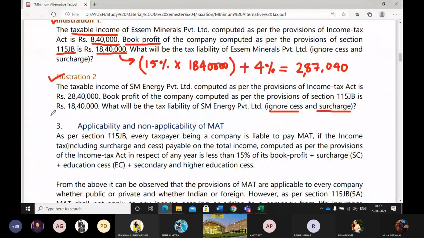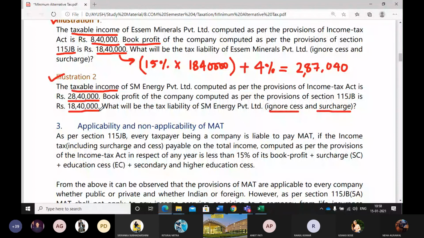So in illustration number 2, the same thing happened. They again told you that it's a taxable income of SM Energies. Under the normal provision, the taxable income is 28,40,000. So you have to decide or assume what type of company it is and what should be the rate of tax, whether it should be 25% or 30%. And then they told you that the book profit is 18,40,000.